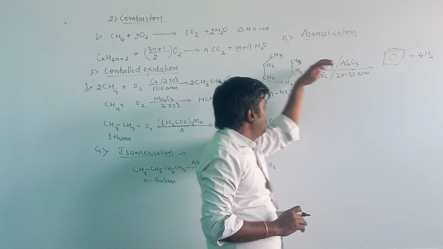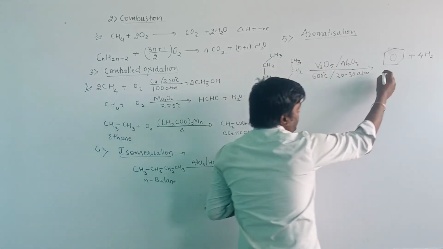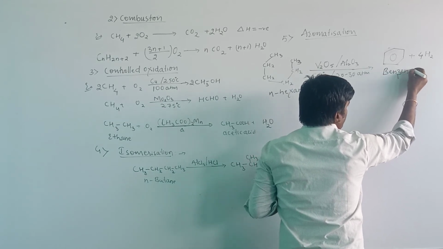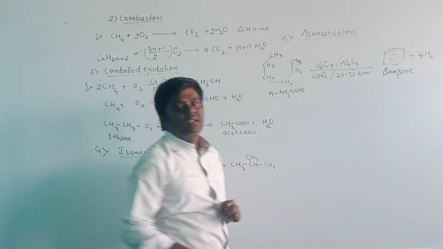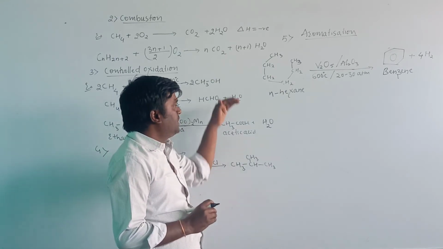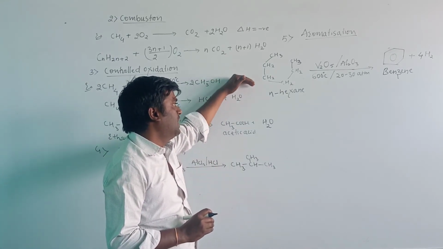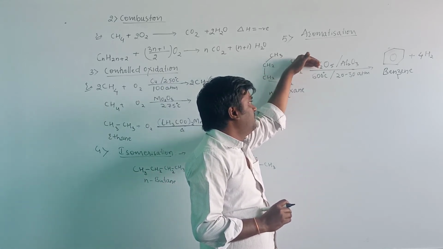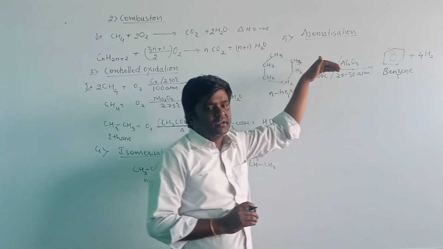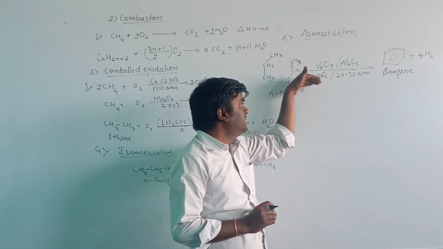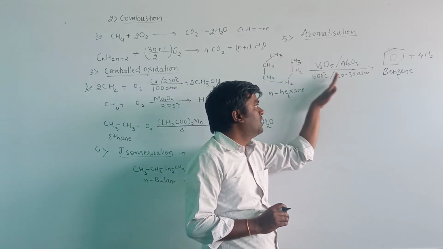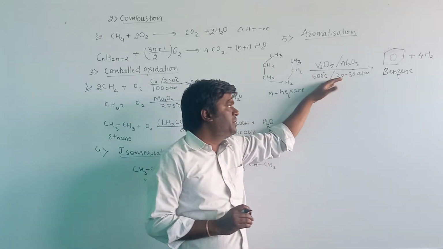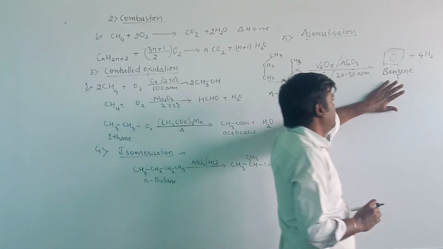The compound formed is benzene. The formation of an aromatic compound is known as aromatization. When N-hexane is heated in the presence of vanadium pentoxide supported by alumina at 600 degrees Celsius and 20 to 30 atmospheric pressure, it produces benzene.